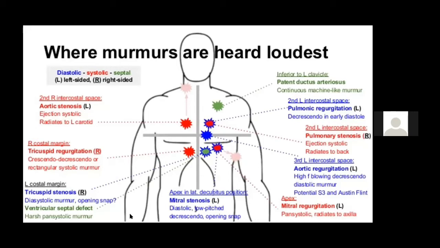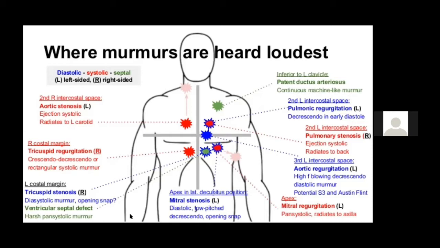Again, there are a few characteristic things which you have to always tell: it may be associated with a thrill, that becomes a grade 4/6 murmur. Then if it is late peaking, it is a severe murmur. It can radiate anywhere. It can radiate to the back. It can radiate to the left side of the carotid.